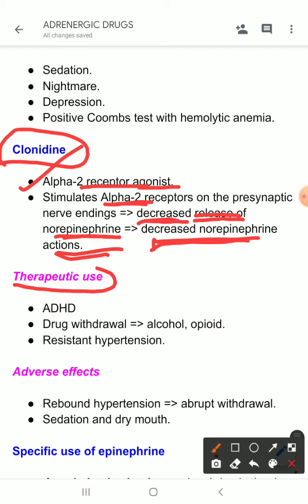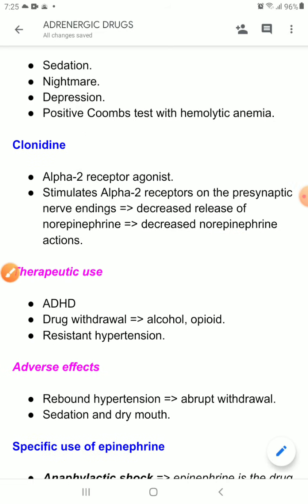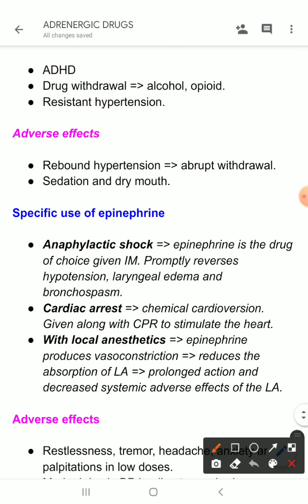So, where we can use this drug? We can use this drug in ADHD, in drug withdrawal, in alcohol and opioid, but this drug is not commonly used for these purposes. There are better drugs available nowadays. And in case of resistant hypertension, where you cannot control hypertension by giving other drugs, then you can use this drug as a last resort. What are their adverse effects? You can see rebound hypertension. If you stop this drug suddenly, that can cause rebound hypertension and other adverse effects like sedation and dry mouth.